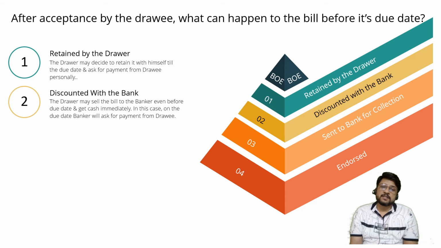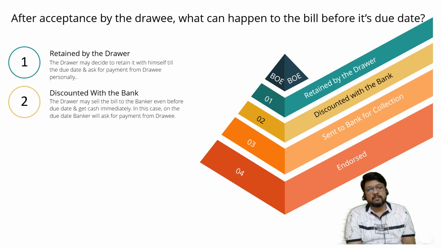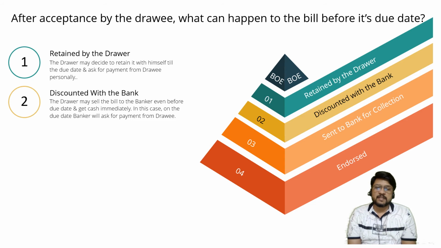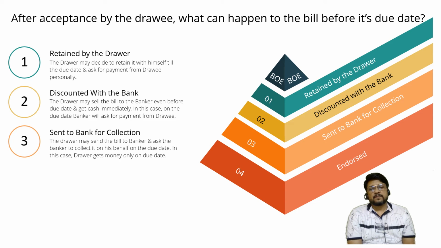Okay, so the second situation which can happen in the life of a bill is that the drawer may discount the bill with the banker, that is, selling the bill to the bank. Third one is called send to bank for collection. Now what is the meaning of send to bank for collection? Remember my numbers are same, 1 2 3 4. It is bill sent to bank for collection.